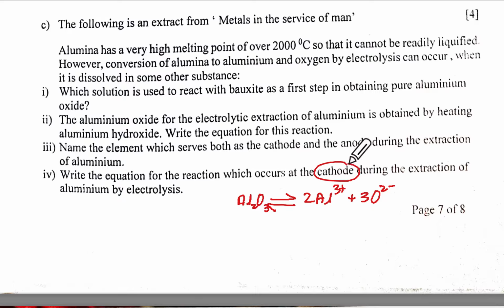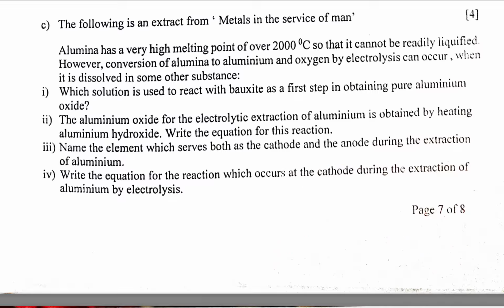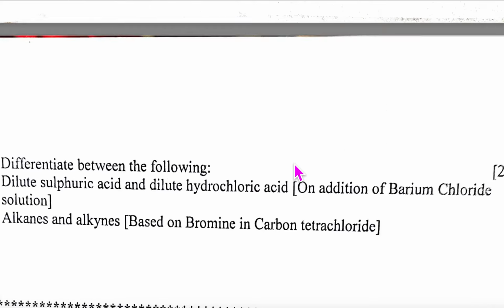Now they are saying at cathode. So at cathode, cations will migrate. So what will you say? They are telling you cathode. So now you will say cathode reaction: 2Al3+, what will it do? It will take 6 electrons and it will become 2Al, and these will be the neutral atoms. Correct or no? Understanding? Okay, it's coming to your mind, yes or no?